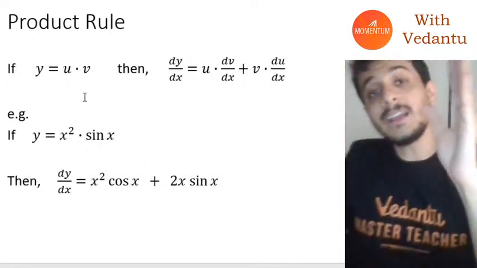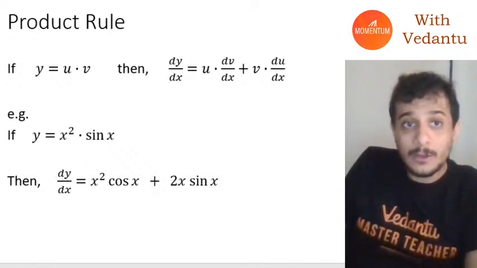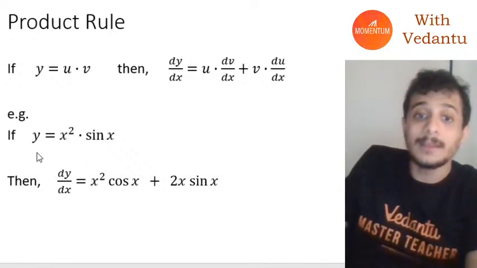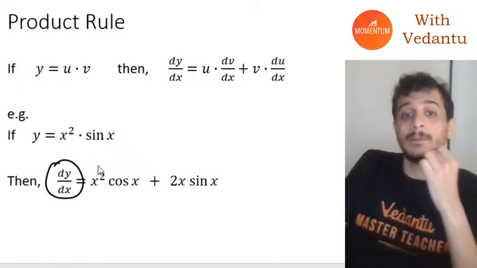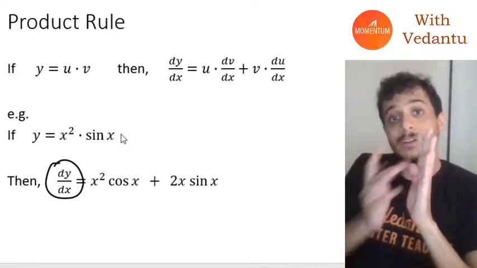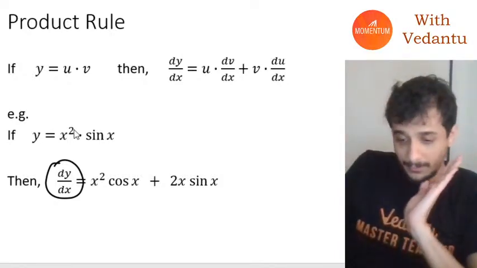So that's it, guys. You just need to know this, and you should know the meaning of this. Here you have to understand this dy by dx means small change in y divided by small change in x. If you just know this much, a lot of things will start making sense.